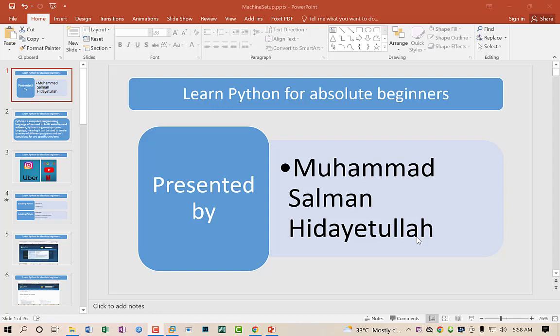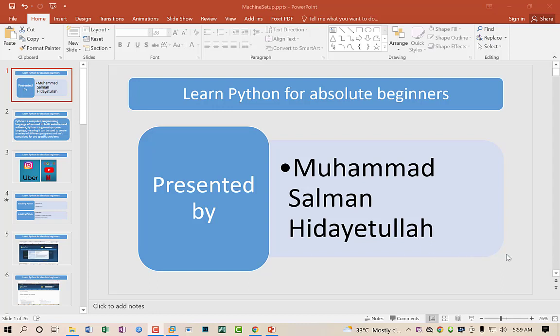For completing this course, you need two things. The first thing is your PC or laptop, and the second thing is that you should have an internet connection. And the most important thing is the wish to learn programming. So let's get started with this.